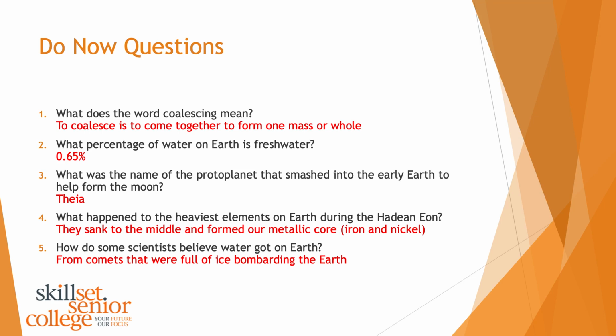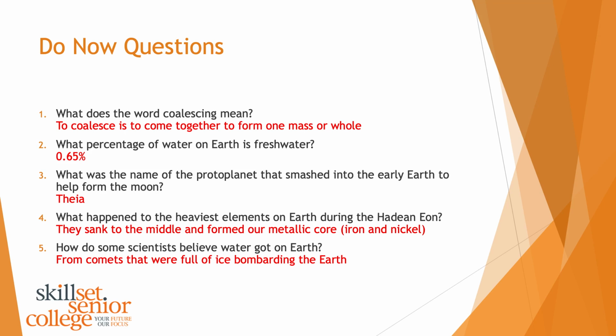So essentially, the early Earth melted. And had it not melted, we wouldn't have this molten core, this metallic core, and therefore we wouldn't have our magnetic field, which I'll discuss. If we didn't have the magnetic field, we wouldn't be here, because the radiation from the sun would have been too strong for any sort of life to get going.